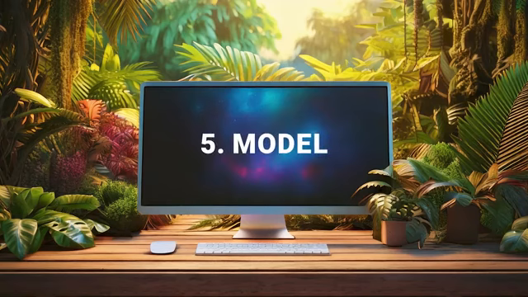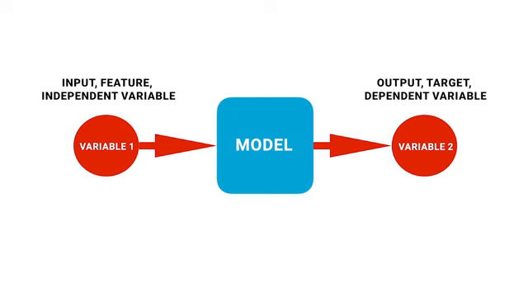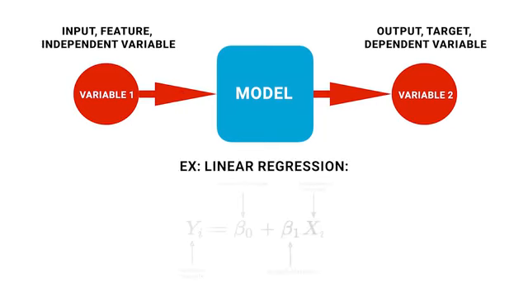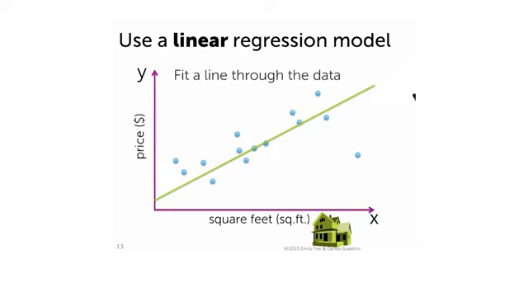A model in machine learning is a mathematical representation that is trained to recognize patterns in data and make predictions or classifications based on those patterns. The most common type of model is simply a mapping function between an input and an output. In linear regression, for example, the model is simply the equation of the final regression line. In its simplest form, we might have a model that predicts a linear relationship between square footage of the house and the price of the house.